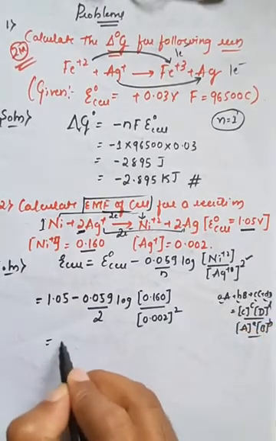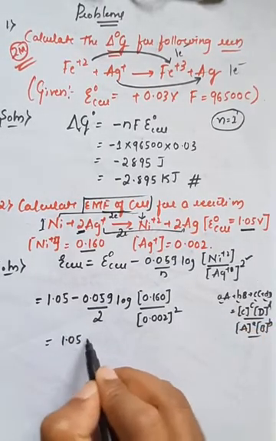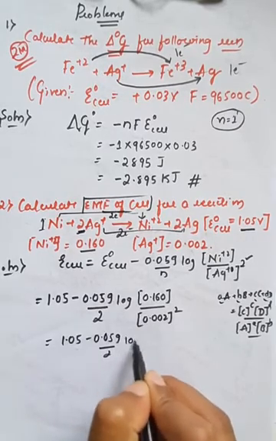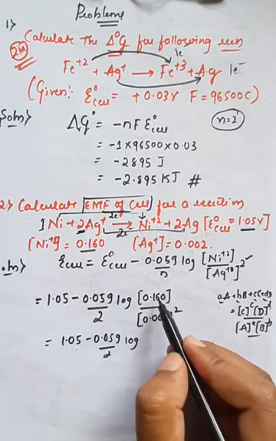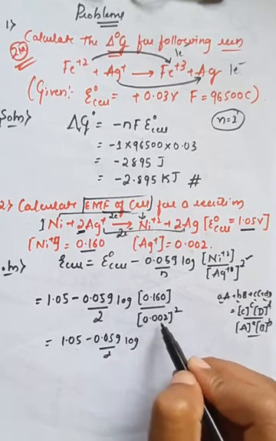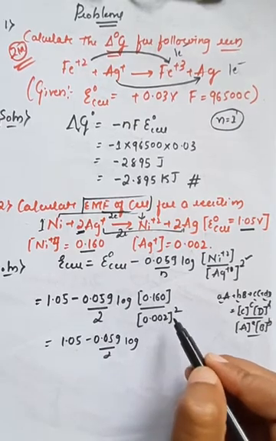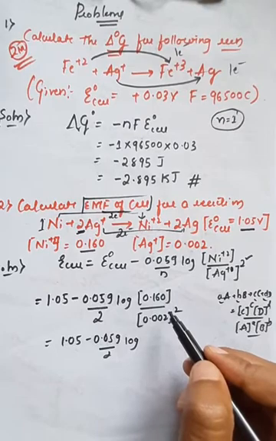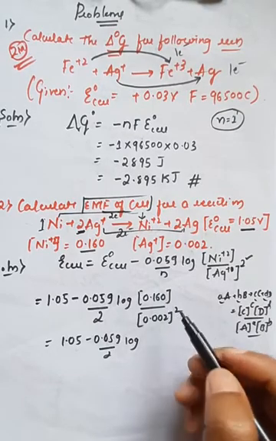So the further calculation is 1.05 minus 0.059 divided by 2 into log of 0.160 divided by 0.002 squared, which converts into 0.004. So here you can divide this.